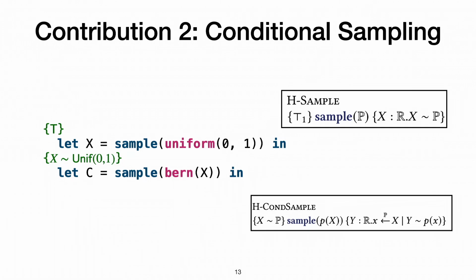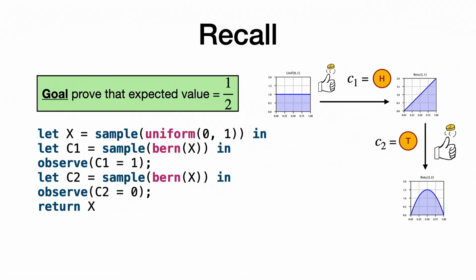well, there's this new construct introduced in the Lilac separation logic, called the conditioning modality. It says that for almost all values of little x, y has a conditional distribution such that p of little x is true. In this case, that basically amounts to saying that for almost every possible value of my random variable x drawn from the uniform distribution, C has distribution Bernoulli of little x.